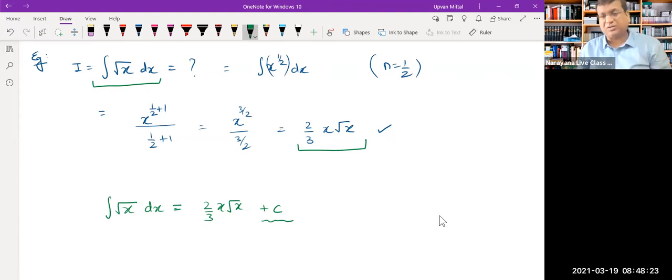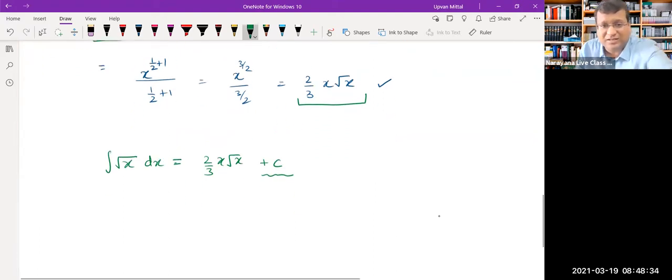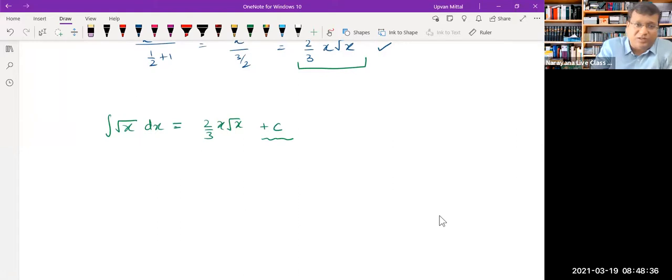It will be dependent on something maybe, but you will just write a constant here in order to satisfy the people who say that the reverse process of integration is differentiation and so on. So this is generally the way we finally leave the answer. If you leave the answer like this also, it's kind of okay initially, but generally a more formal way of leaving the answer is that you put a constant here, and the constant will be more or less like a formality to us right now.